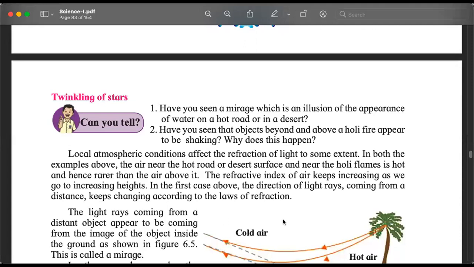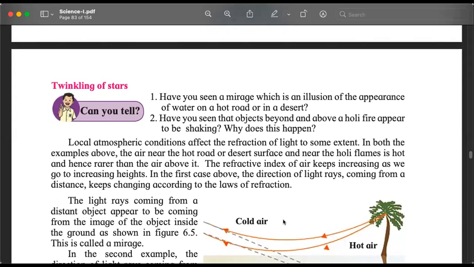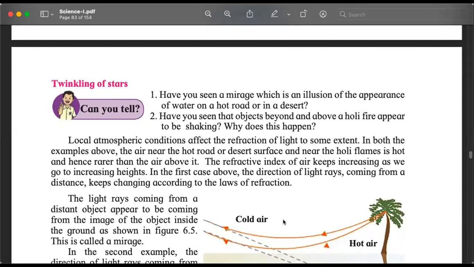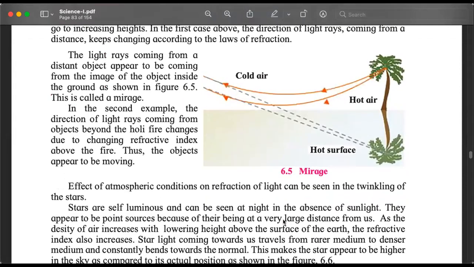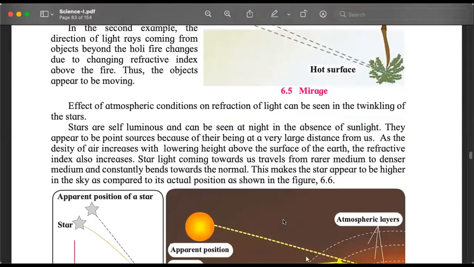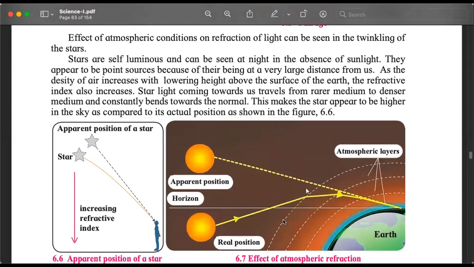It is because of the refraction of light that we see stars twinkling. It is because of the refraction of light that we have the phenomenon of mirage, Mrigtrishna. It is because of the refraction of light that the stars appear to be nearer to us than they actually are.